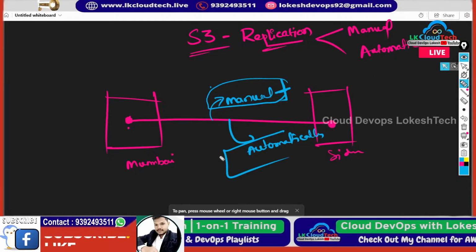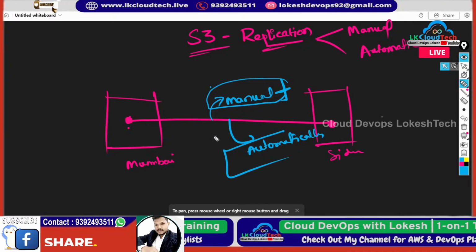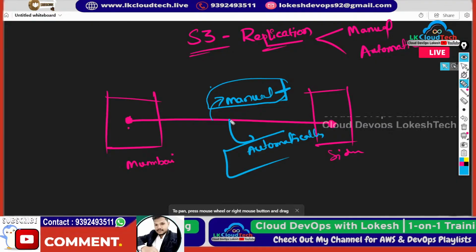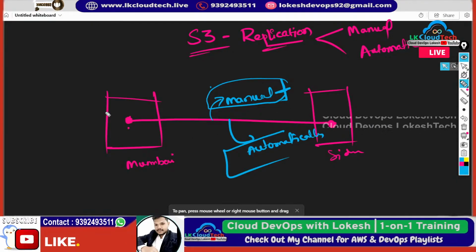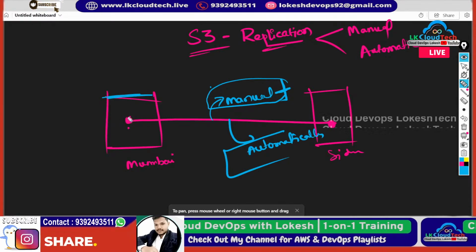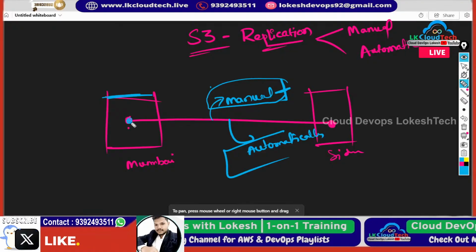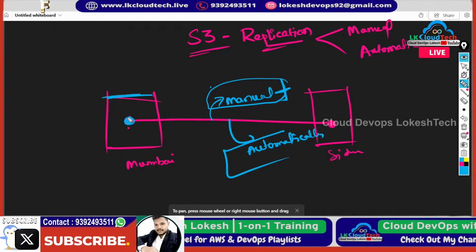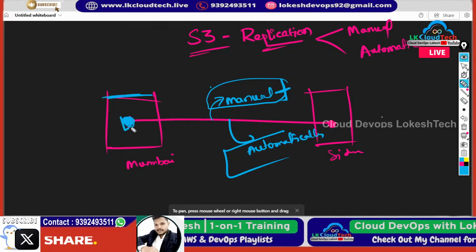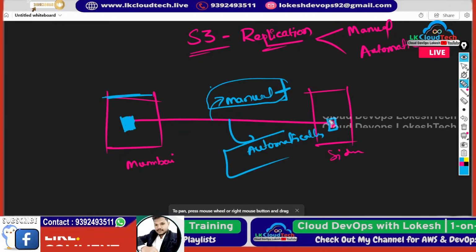As I told, imagine one company that has two branches with two operations going on, and at times they need to share the data. For example, currently it is daytime here, so I kept something in this bucket, and the same should be replicated in the other Sydney bucket.